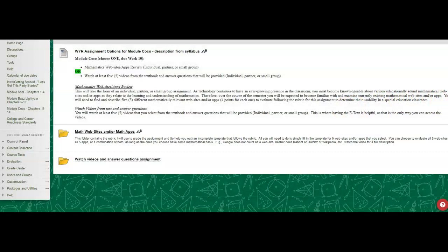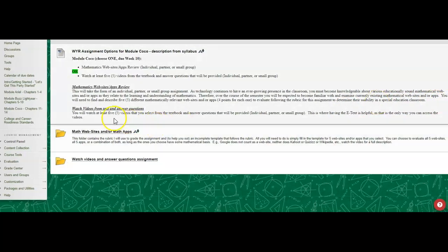Oh, it kind of cut off a little bit. Sorry, cut off one little word. There we go. You will need to find and describe 5 different mathematically relevant websites and or apps to evaluate following the rubric for this assignment to determine their usability in a special education classroom.